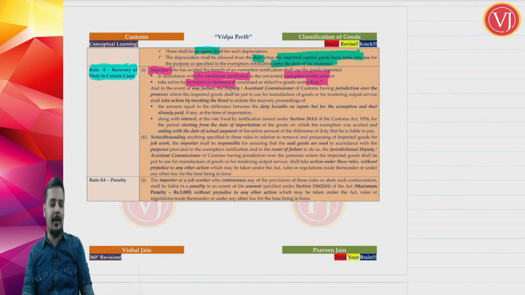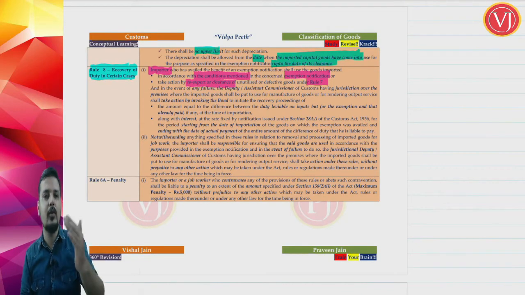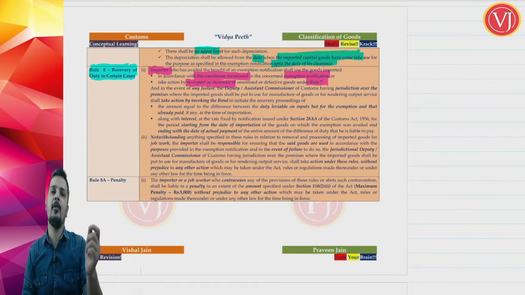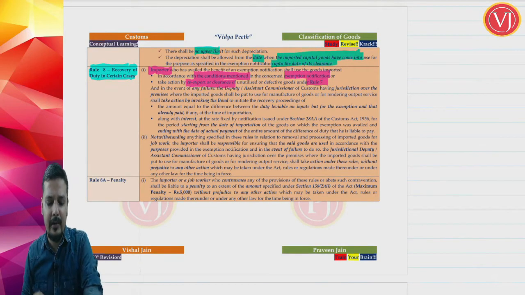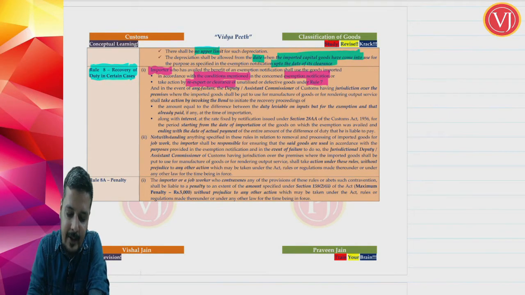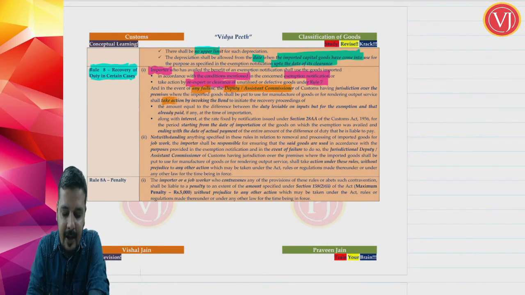Either he should use the fabric for manufacturing military uniforms in our example, or he should re-export or clear the unutilized or defective fabric as per Rule 7. So he has to do the work within that. Either use the fabric for manufacturing military uniforms, or re-export the fabric, or resell the fabric in India as per Rule 7. So you have to follow that Rule 7. If you are not complying with the above, the Deputy Commissioner or Assistant Commissioner having jurisdiction over the importer's premises shall take action invoking the bond.